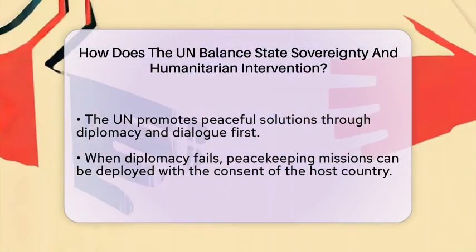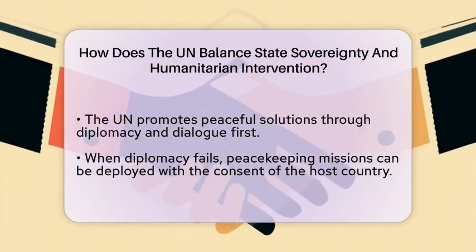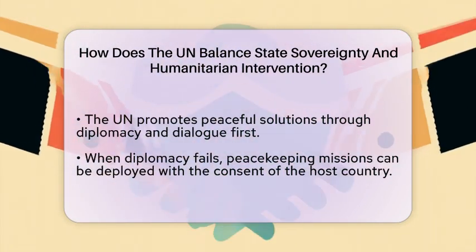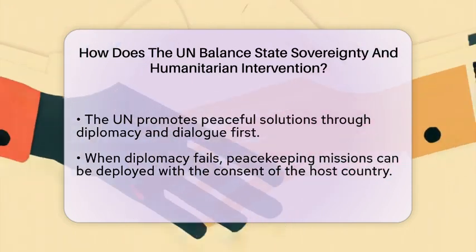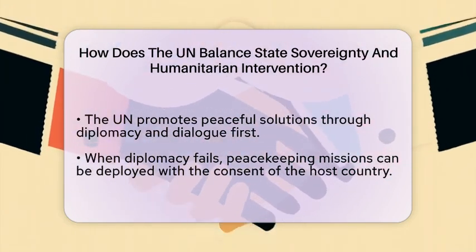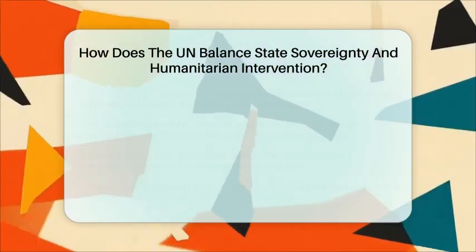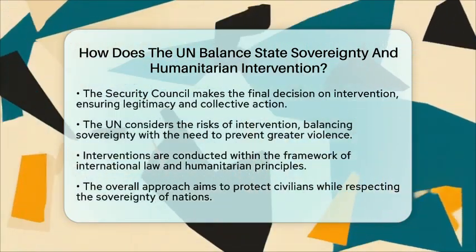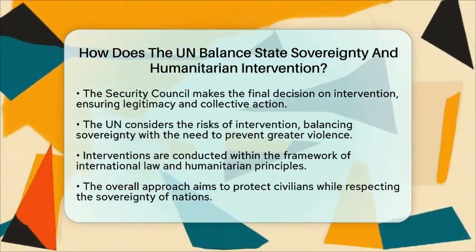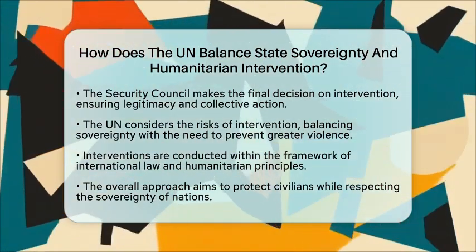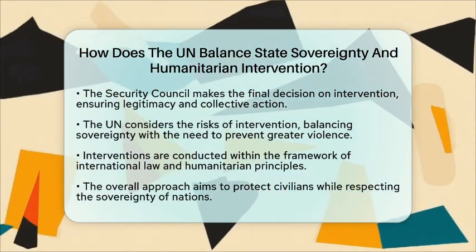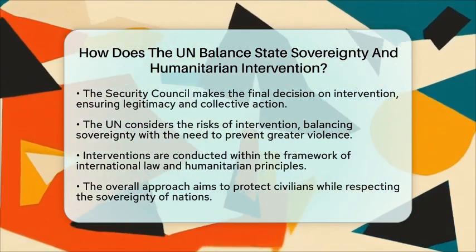The Security Council's role is key because it makes the final decision on intervention. This ensures actions are collective and legitimate. The UN also weighs the risks of intervening, knowing it can upset sovereignty but also prevent worse violence. The goal is to act within international law and respect the principles in the UN Charter and humanitarian law.